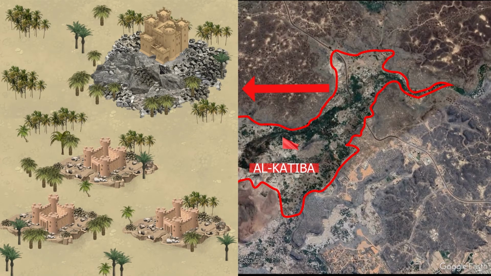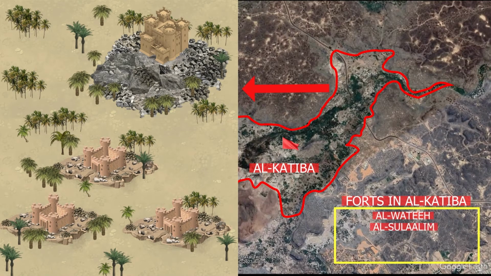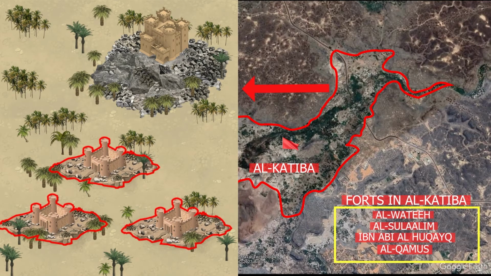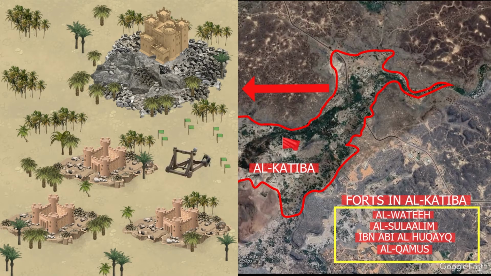In Al-Katiba district, there were the following forts: Al-Wati Fort, Al-Sulalim Fort, Ibn Abi al-Haqq Fort, and Al-Qamus Fort. Muslims attacked Al-Wati Fort, Al-Sulalim Fort and Ibn Abi al-Haqq Fort. In these forts, Jews had fortified themselves thoroughly. These forts were strong defensive positions where the Jews refused to come out and engage in open battle with the Muslim forces. The Messenger of God decided to erect the mangonel, when he saw that those who locked themselves in would not come out to challenge them. When they were convinced of the destruction, they decided to surrender.